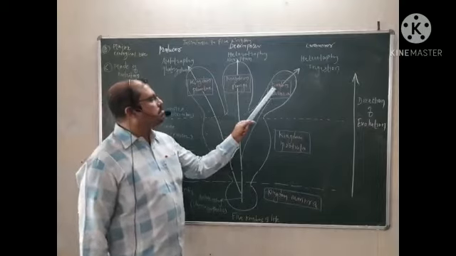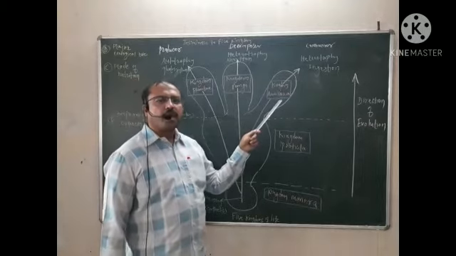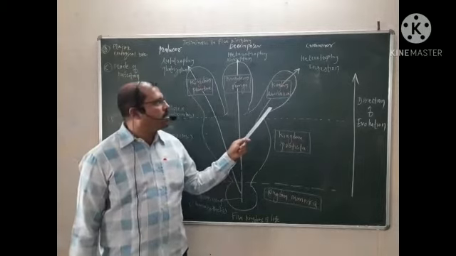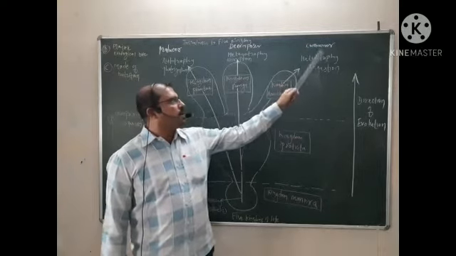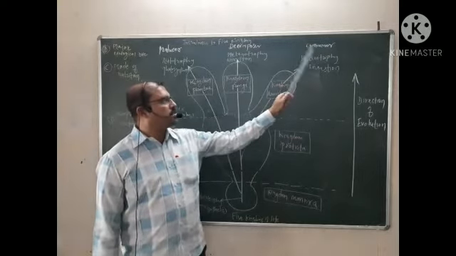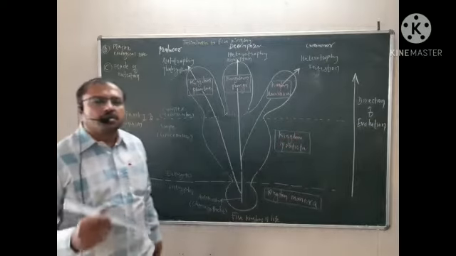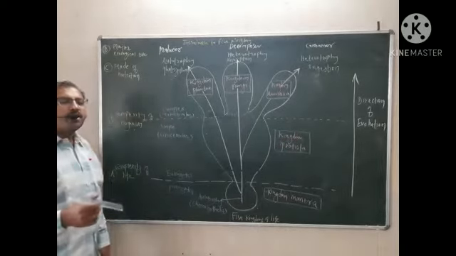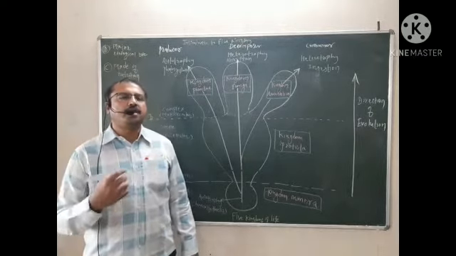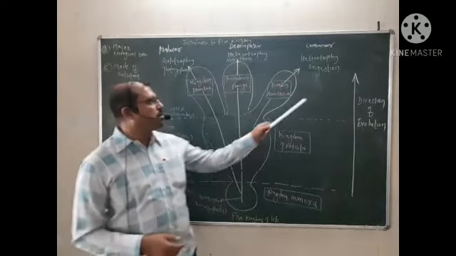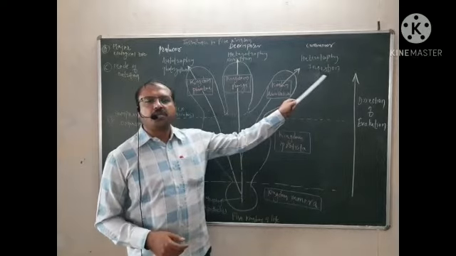Then the last kingdom is kingdom Animalia. Kingdom Animalia has a mode of nutrition that is again heterotrophic, by the process of ingestion. They have a mouth, and with this mouth they collect the food material and take in the food material, and that process is called ingestion.